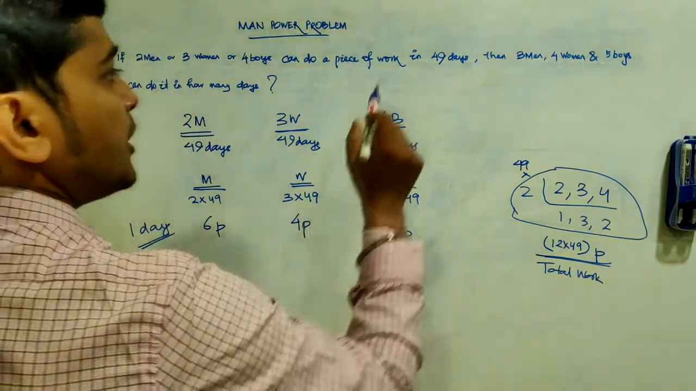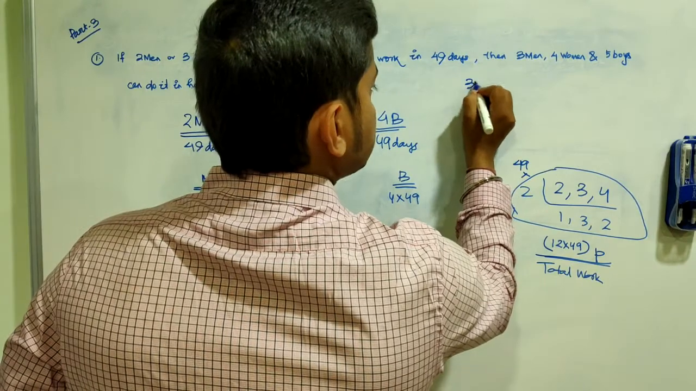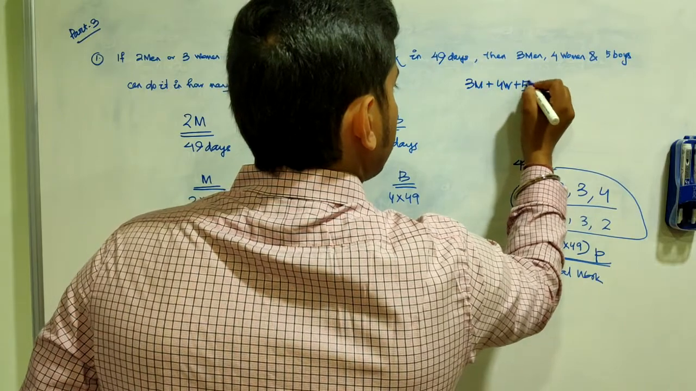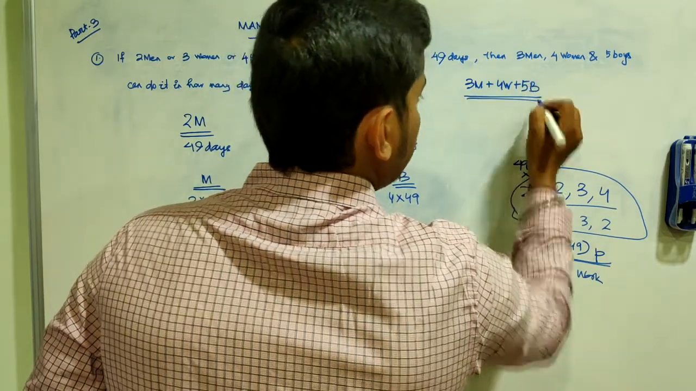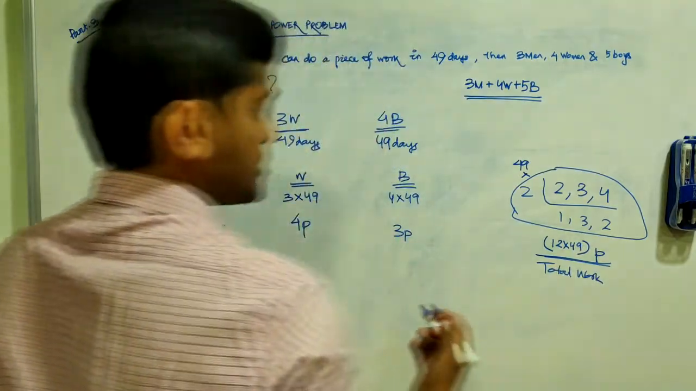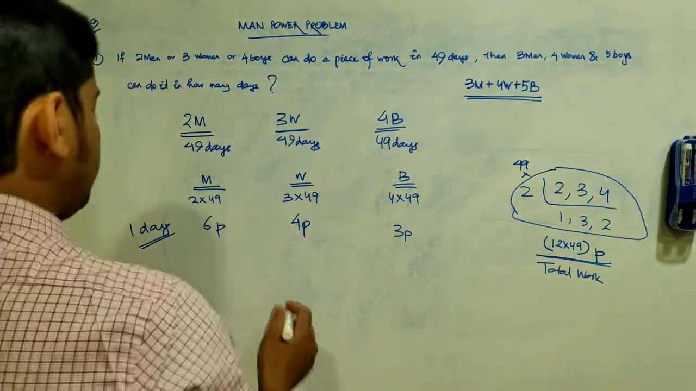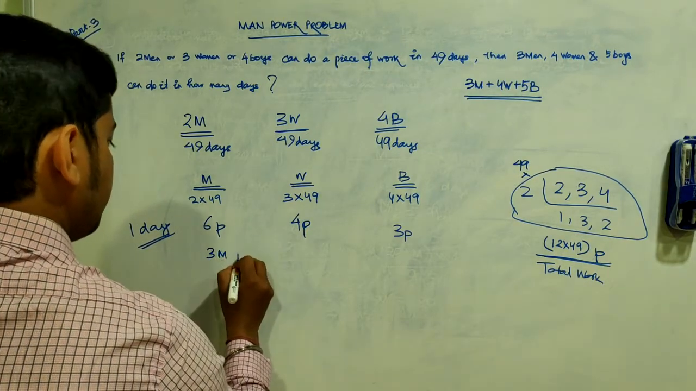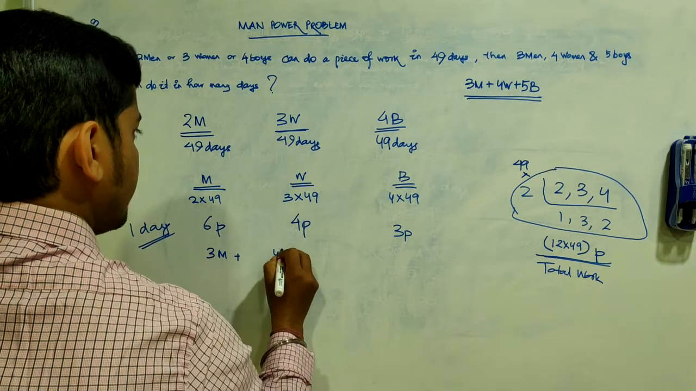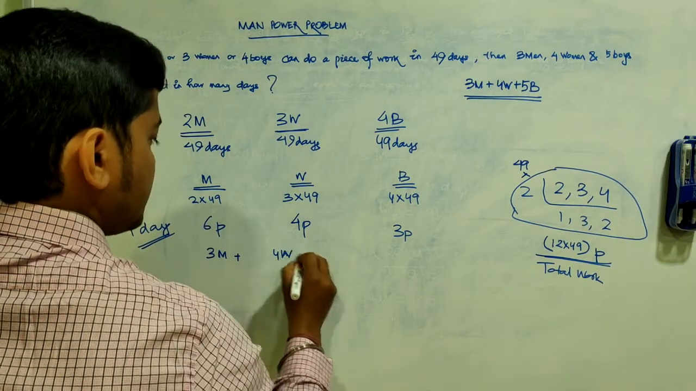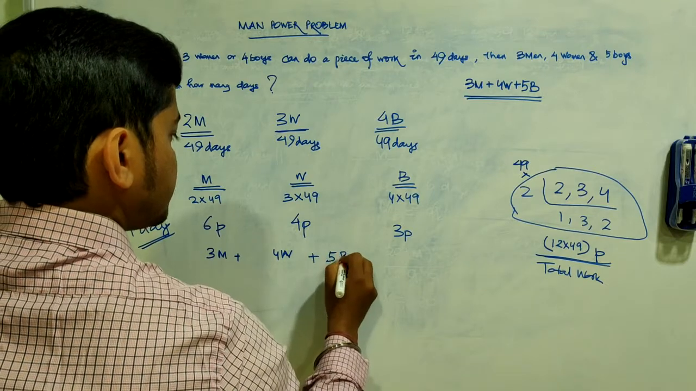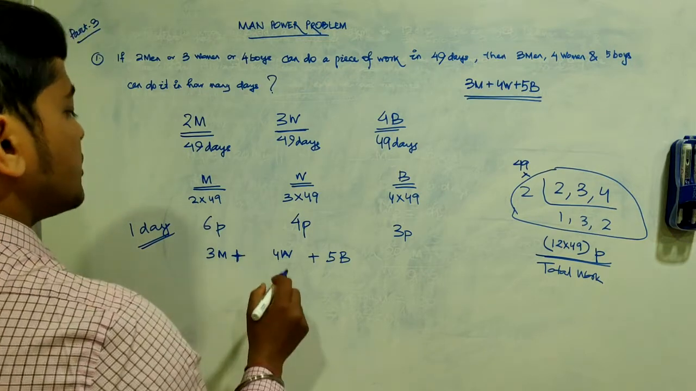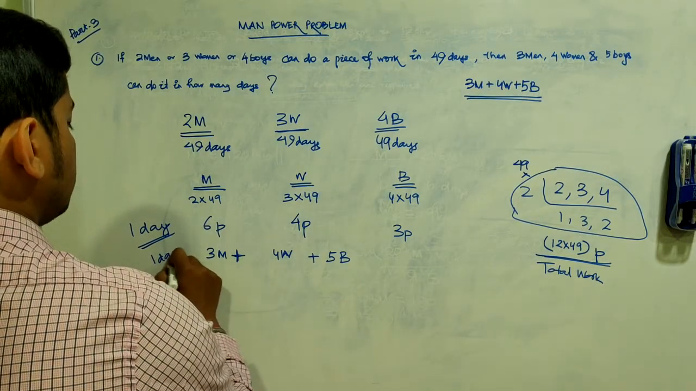Okay, so what we need to find out is 3 men plus 4 women plus 5 boys. They have to complete this much amount of work in how many days? Okay, if 3 men plus 4 women plus 5 boys, these many people are working, we can find out one day's work.